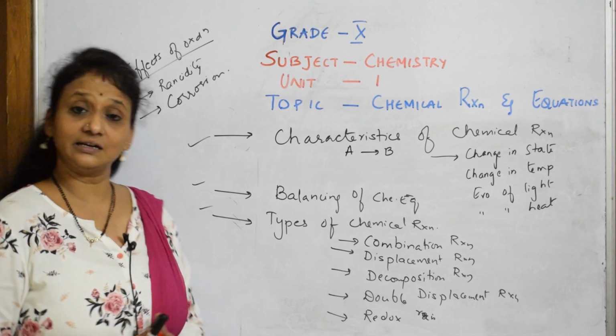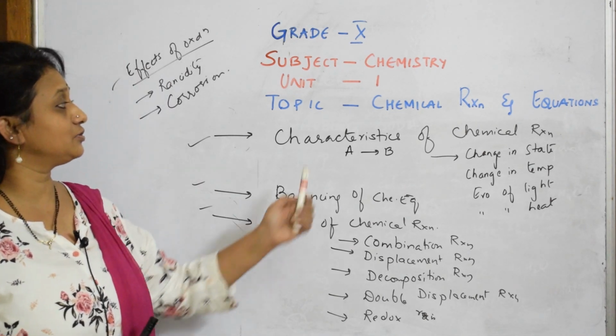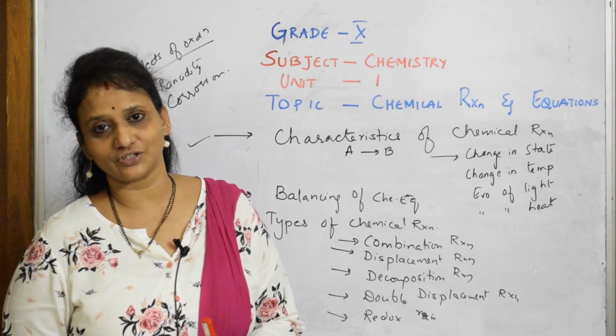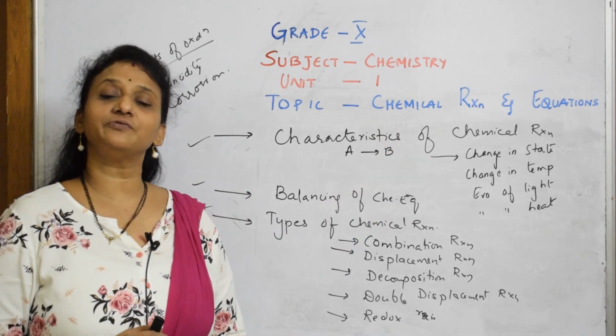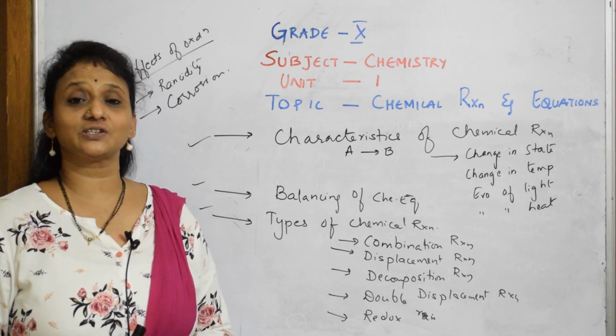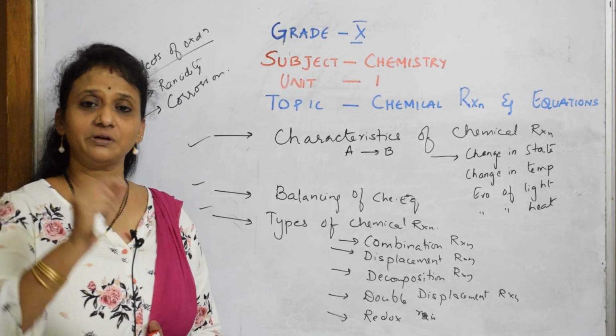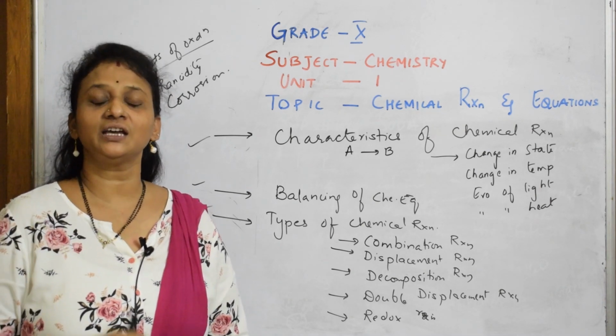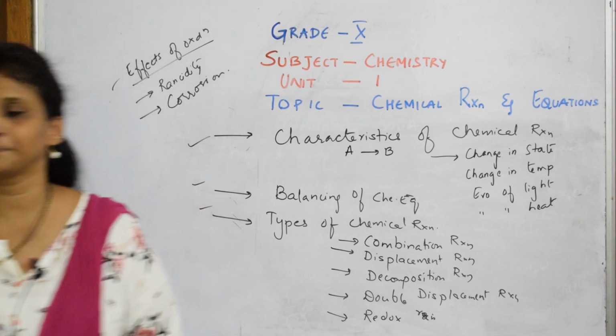So this is the index for the first chapter, unit 1, topic: chemical reactions and equations. Let's come back and do the video 1 lesson. Keep one 300 pages register, name it World of Chemistry, and start with the topic chemistry, unit 1. I'll meet you again.